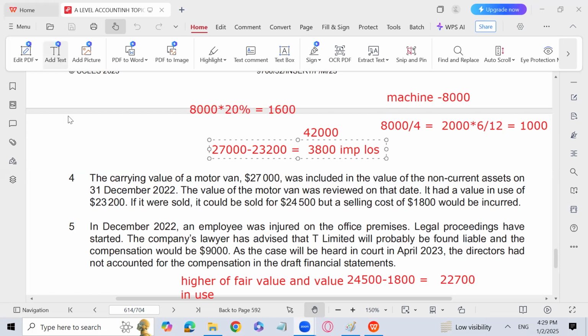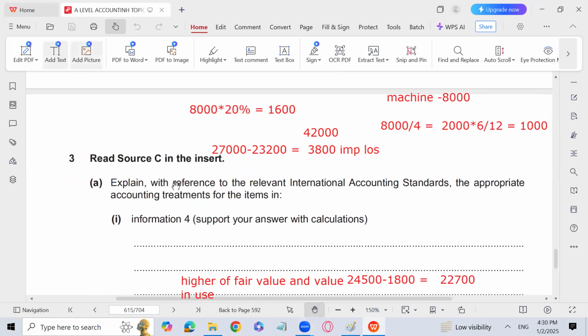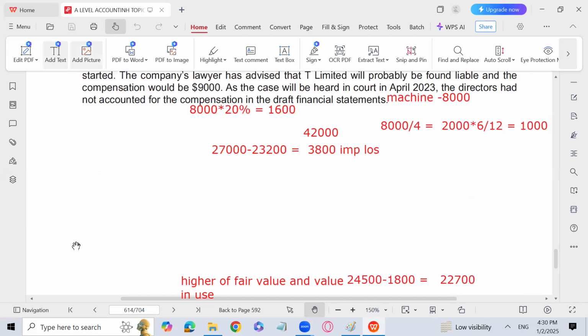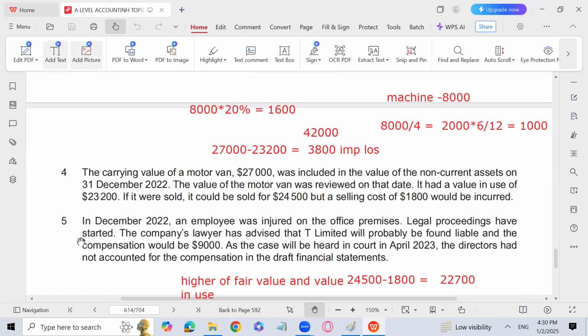Okay, I will discuss every point again when I move forward. Explain the reference to the relevant accounting standard and the approved accounting treatment for the item in information number 4. We have already discussed that IAS 36 Impairment of Assets suggests that the carrying amount is supposed to be reduced when it is more than the recoverable amount. And recoverable amount is the higher of fair value and value in use. Fair value is 24,500 minus cost to sell 1,800, so fair value is 22,700 and the value in use is 23,200. So the higher of both will be 23,200, which is the recoverable amount.